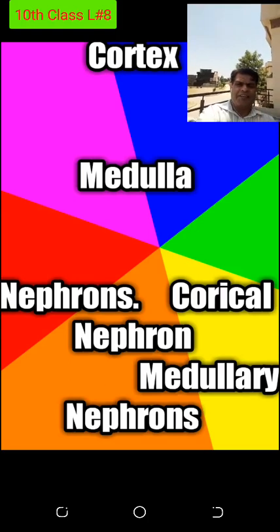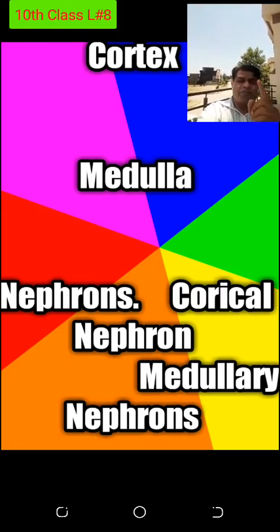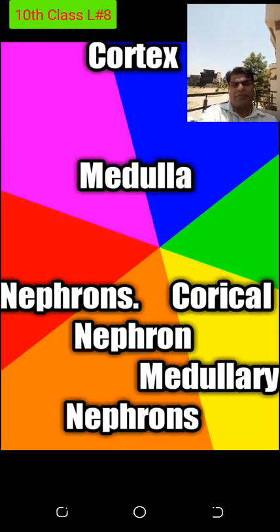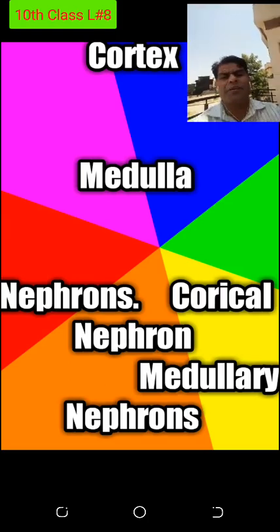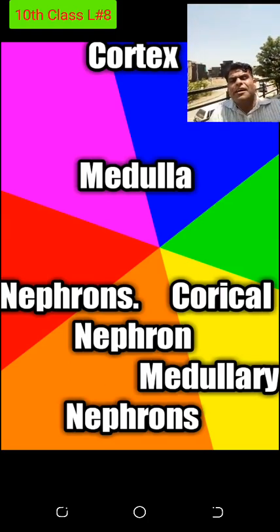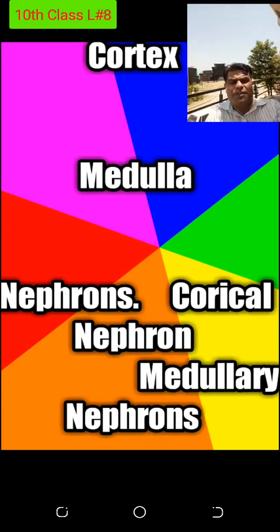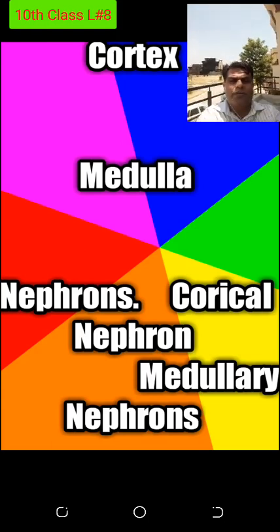One other nephron I want to name, but I will name it later on. That is just a difficult name, and that is not written in your book. For your interest, I will tell you when you study the structure of the nephron. Then I will tell you the name of that nephron, which is very important because that is the main nephron which will remove the nitrogenous waste component from the body.